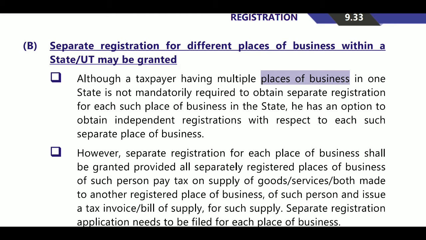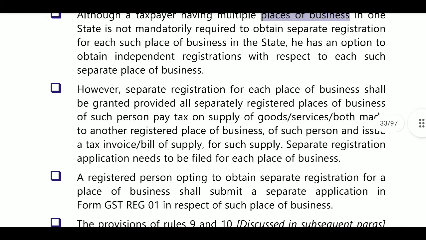For example, in AP, I have places like Kurnool, Anantapur, Kadapa, and I have businesses there. Now I want separate registration for each district. You have an option to select. However, separate registration for each place of business shall be granted provided all separately registered places of business of such person pay tax on supply of goods or services or both made to another registered place of business of such person and issue a tax invoice or bill of supply for such supplies. A separate registration application needs to be filed for each place of business.